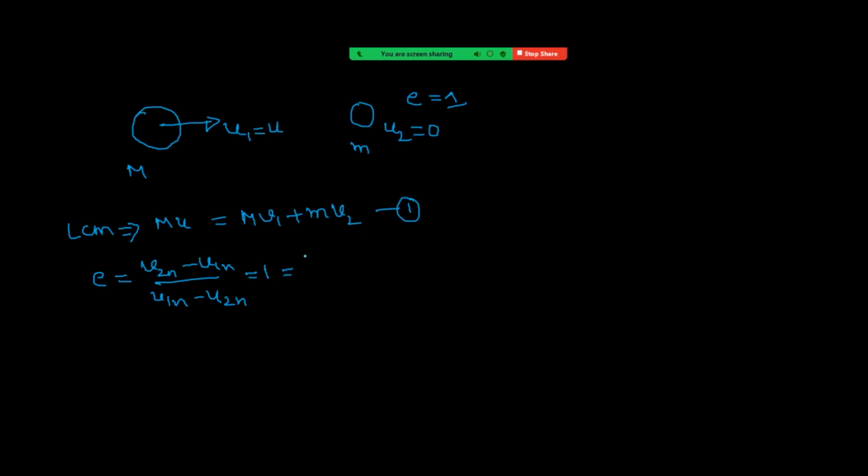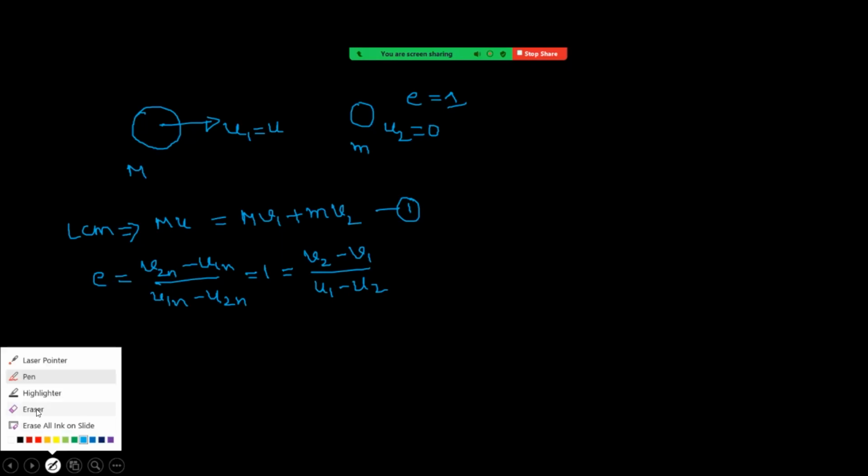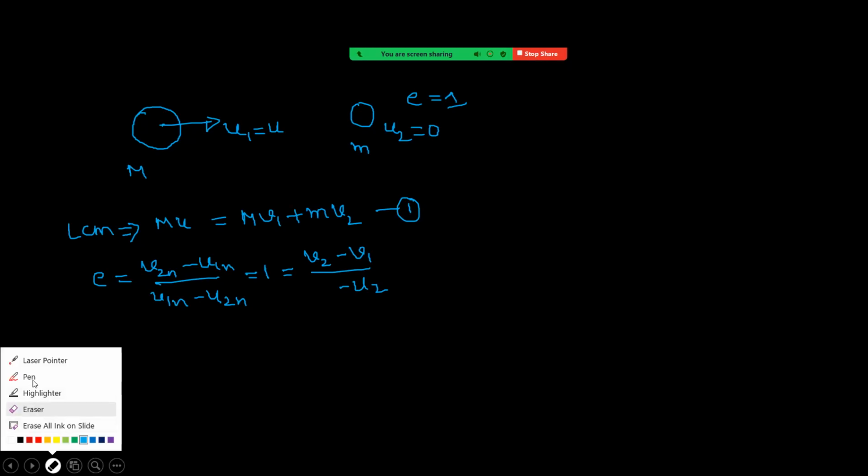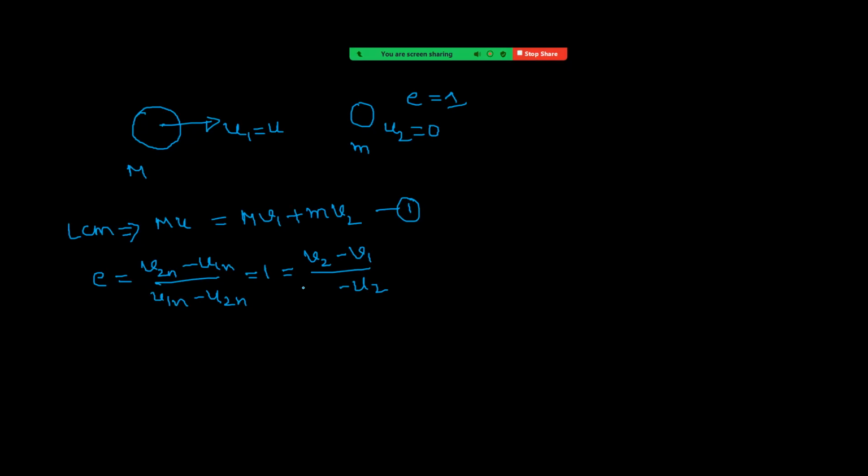In the place of v2n, it is v2 only; v1n, that is v1; u1n, that is u, minus u2, which is 0. So from this, see what we get: v2 minus v1 is equal to u. That is now the second equation.